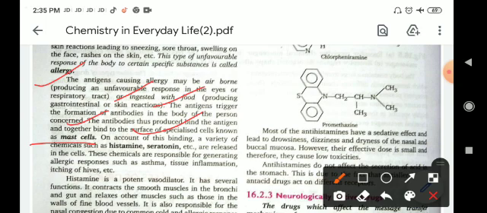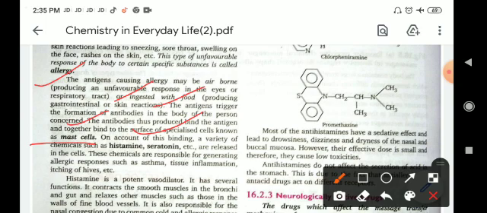Meaning when we are affected by any type of antigen which comes either from air or from food, it will affect our cell known as the mast cell. On account of this binding, a variety of chemicals such as histamine and serotonin, etc. are released.